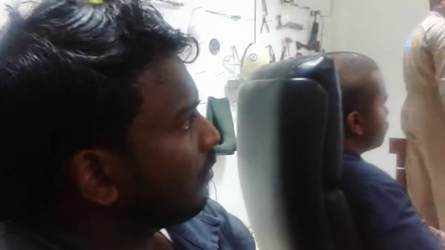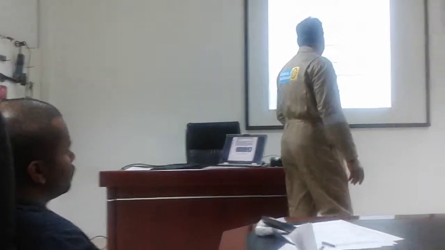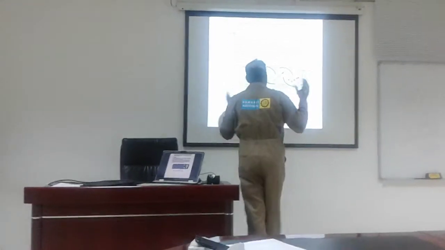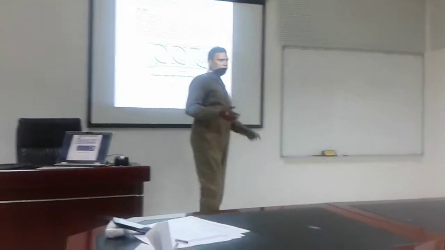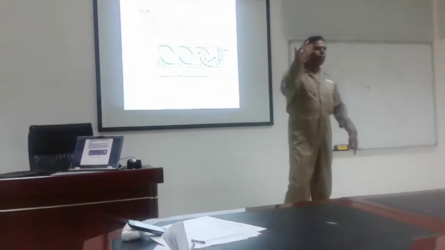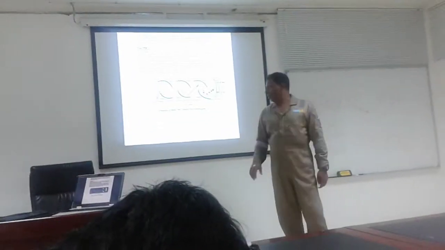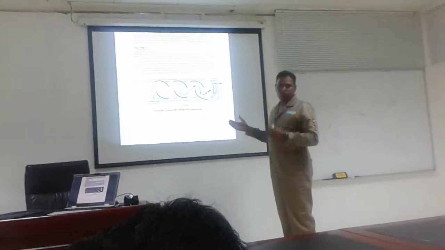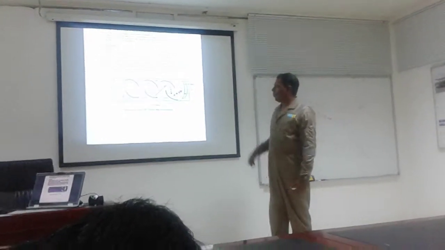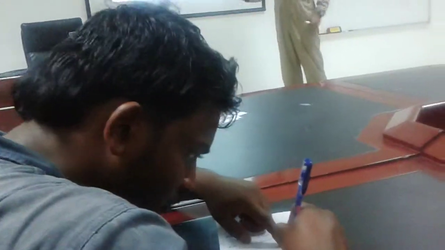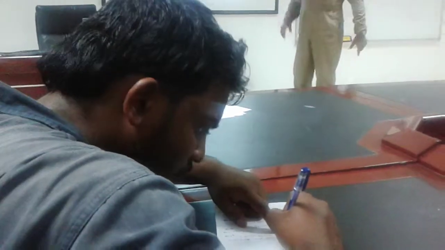This is the PMT, photo multiplier tube. So what is the purpose of the photo multiplier tube? To convert the light signal to an electrical signal. That is the purpose of a photodiode or any photo sensing material. What is the multiplier in PMT? That is multiplying, meaning amplifying the signal.